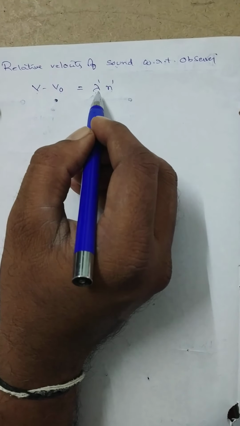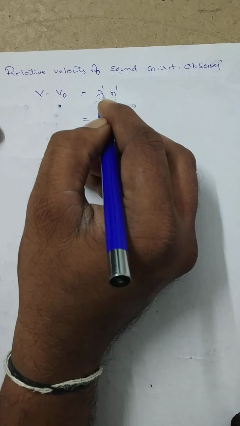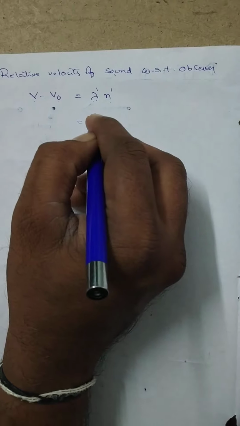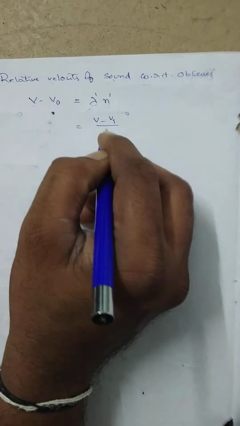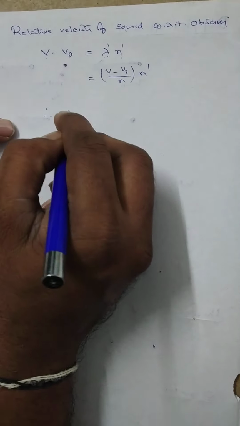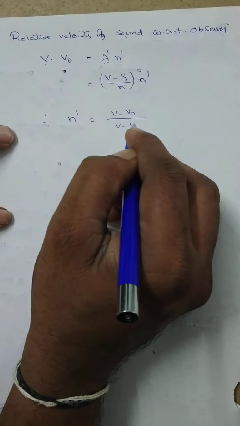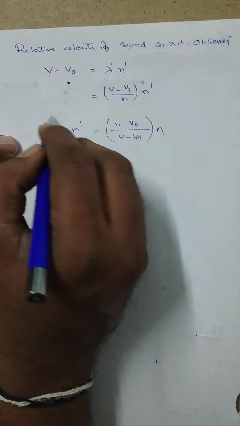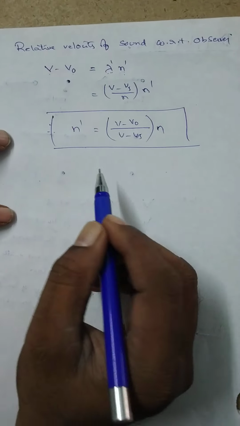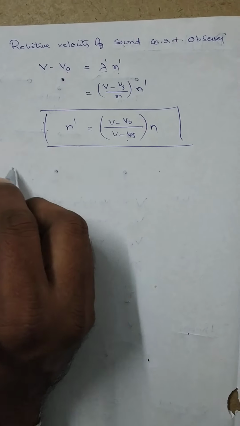Lambda dash is the apparent wavelength. N dash is the apparent frequency. Where lambda dash is equal to V minus Vs by n, so V minus V naught equals V minus Vs by n into n dash. From this relation, n dash is equal to V minus V naught by V minus Vs into n. This is the formula for apparent frequency.